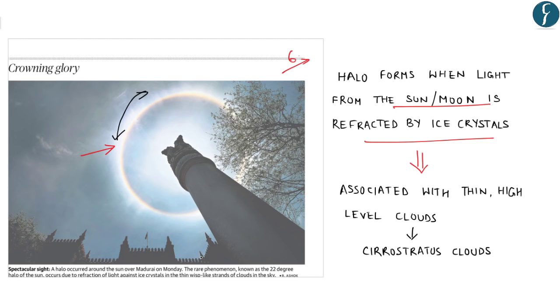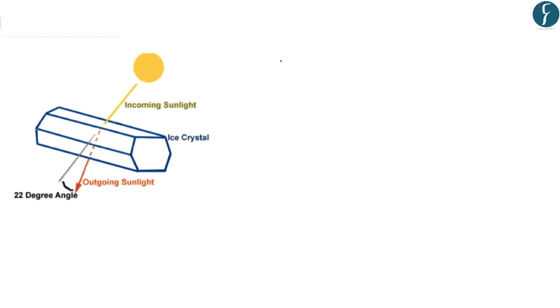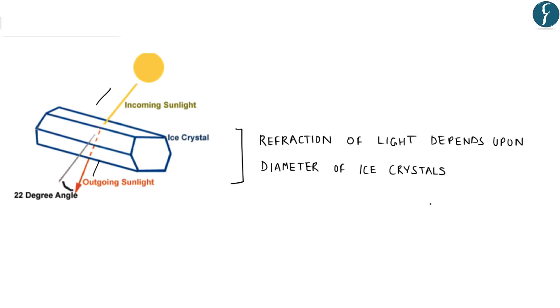And this 22-degree halo is a ring of light at 22 degrees from the sun or the moon, and is the most common type of halo observed here on earth. As you can see in this particular picture, light undergoes two refractions, one here and then again here, as it passes through an ice crystal, and the amount of bending depends upon the diameter of this particular ice crystal. A 22-degree halo is formed by hexagonal ice crystals having diameters less than 20.5 micrometers.